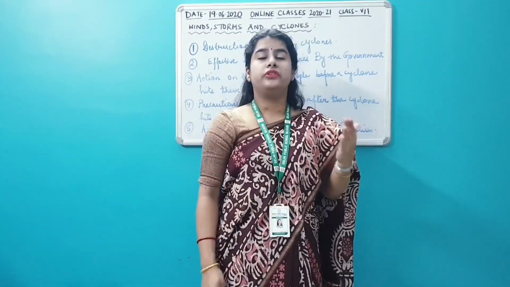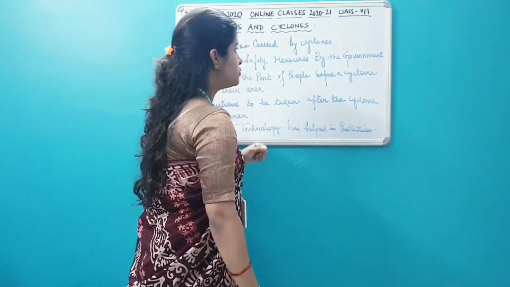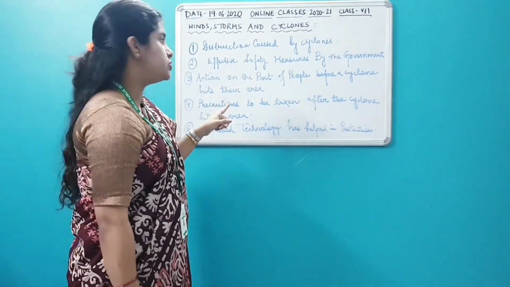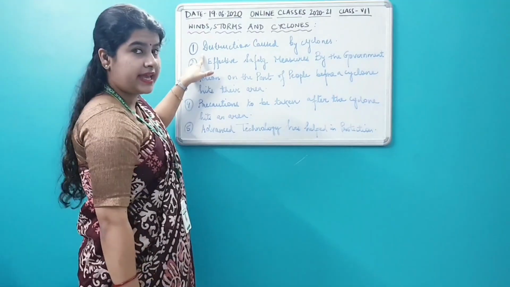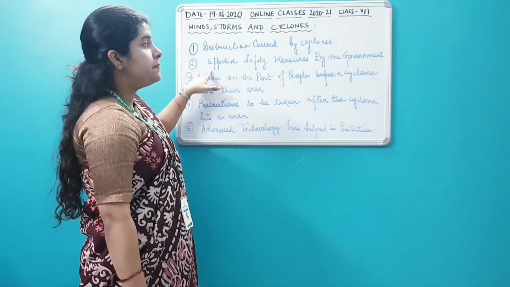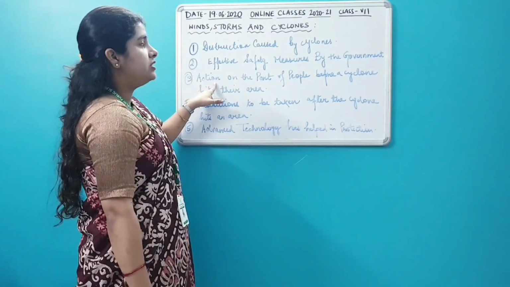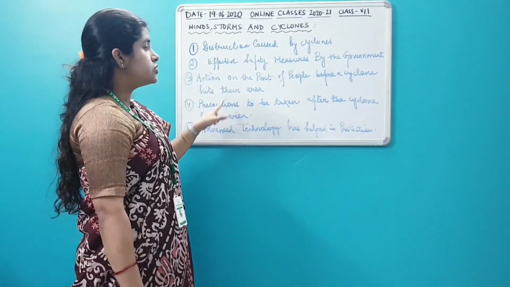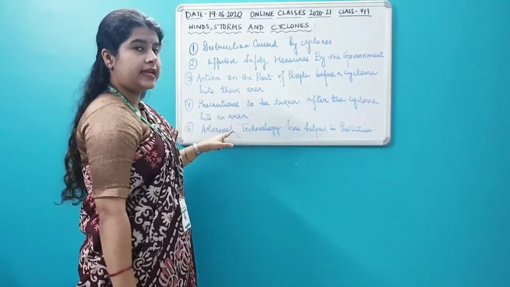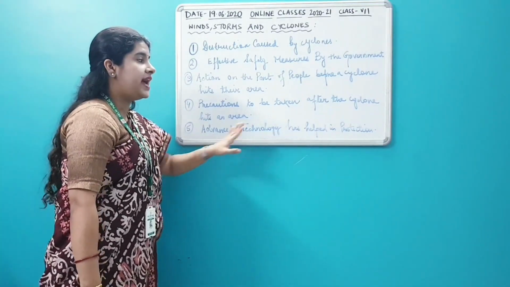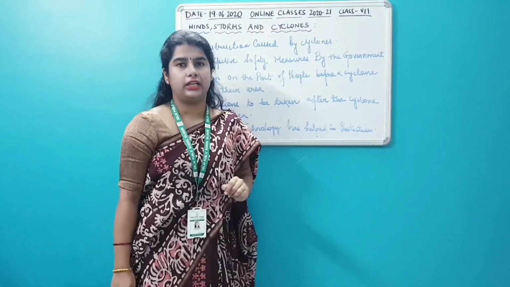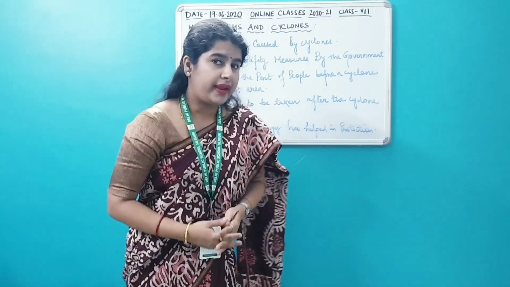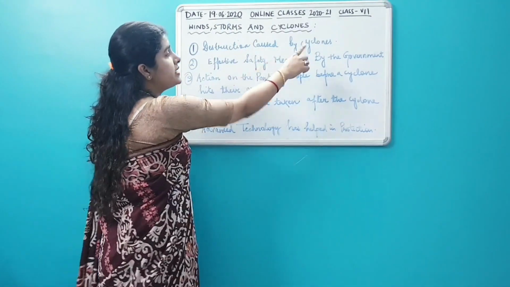Today I am going to do the rest of the topics related to cyclones. These are the topics that I am going to cover today. First is destruction caused by cyclones. Second is effective safety measures by the government. Action on the part of people before a cyclone hits their area. Precautions to be taken after the cyclone hits an area, and how advanced technology has helped in protection against cyclones. Alright, the very first one is destruction caused by cyclones.